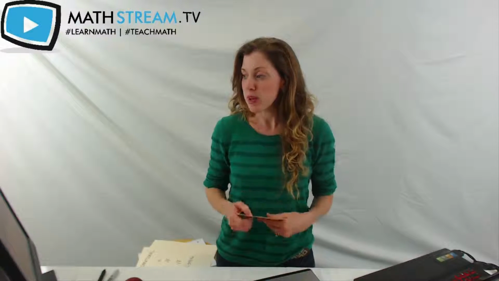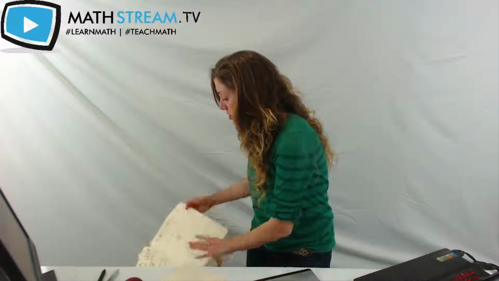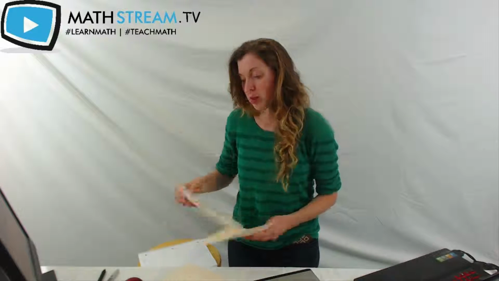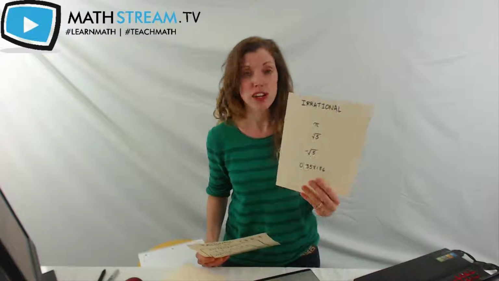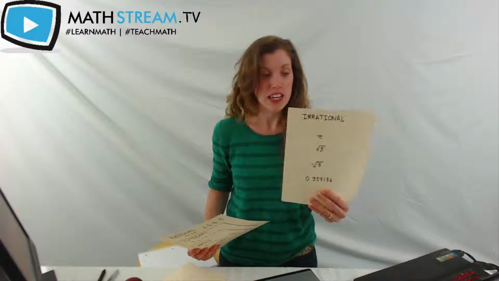All right, so now that we're back, we're going to be looking at different number examples, and we're going to decide where they fit in our organizer. So we have our organizer of rational numbers, and we have several categories, and then we have our organizer for irrational numbers, which has no subcategories. If a number is irrational, it's simply irrational.